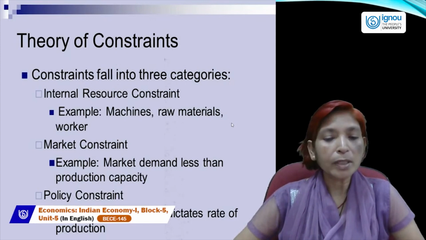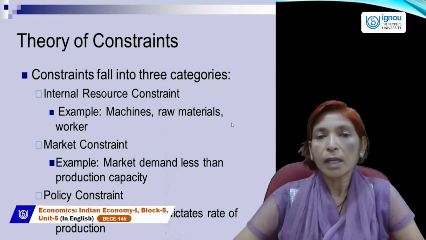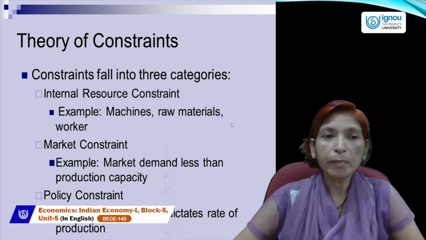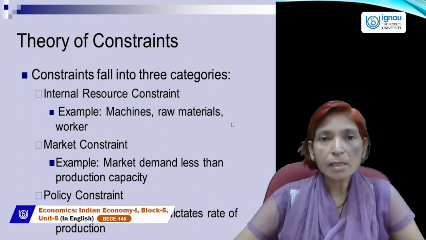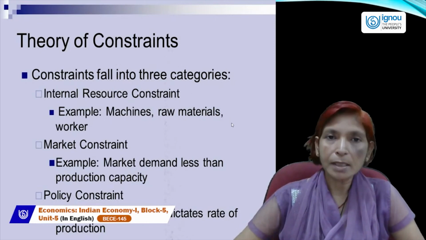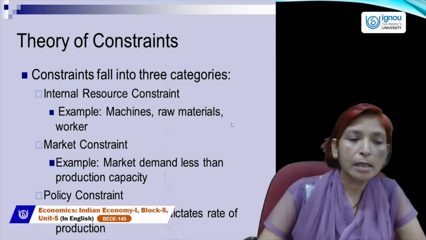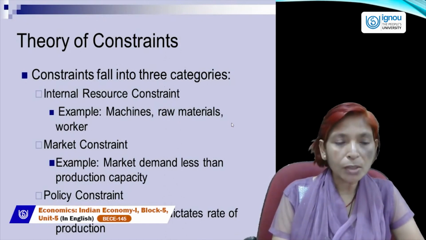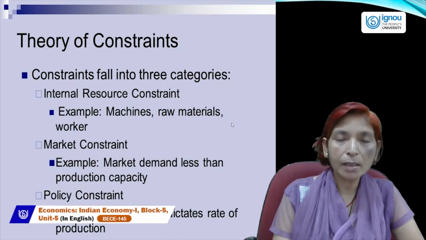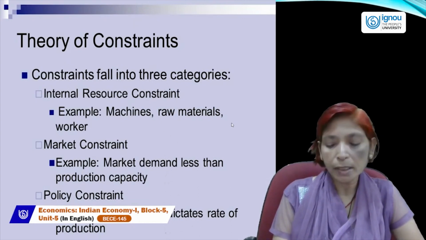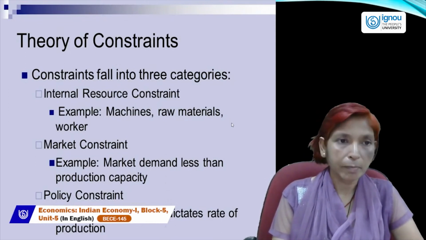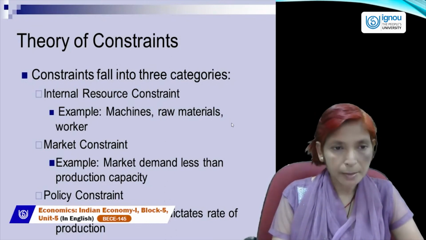In this case the output level will not increase, the quality of the output will also decrease, and economic growth and development will be hampered. So these are constraints. Constraints mainly fall into three categories: internal resource constraint, market constraint, and policy constraint. So this unit tells you what the main resources are which affect economic growth, and what the constraints are which also affect our economic growth and development.